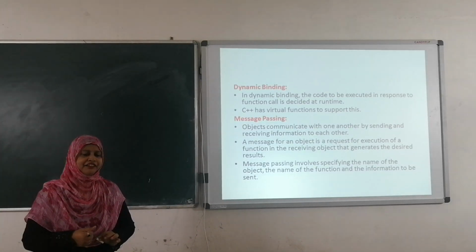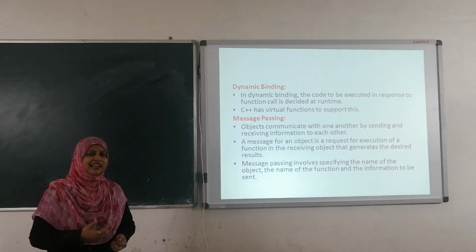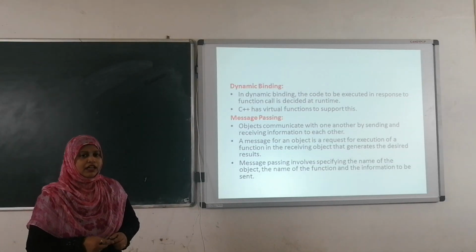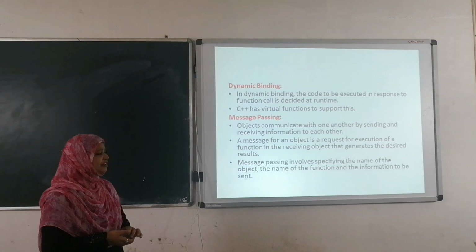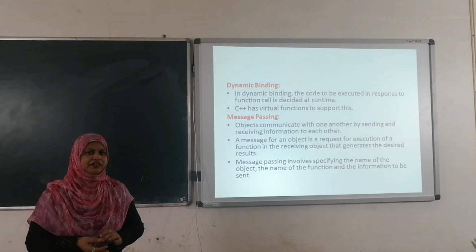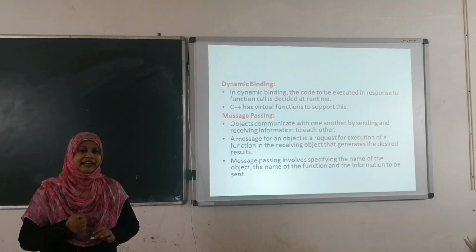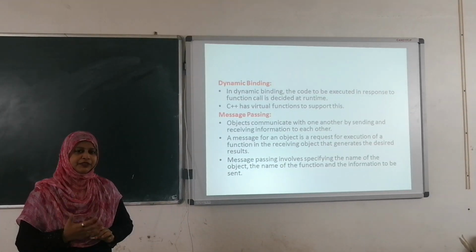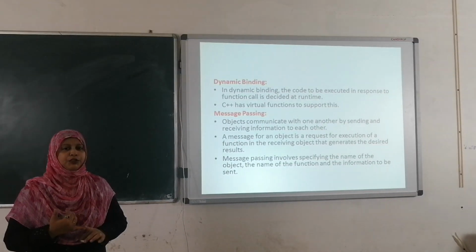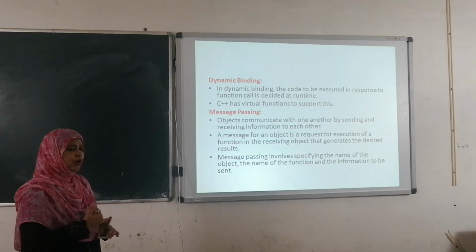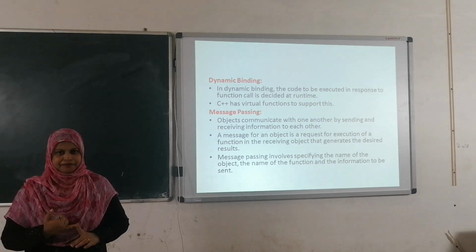Whenever we define any function, whenever the object is created, by using that particular object we call that particular function, right? By using virtual functions, we can perform the dynamic binding operation. The dynamic binding property is there. By using virtual functions we perform dynamic binding, and we call the virtual functions at runtime.